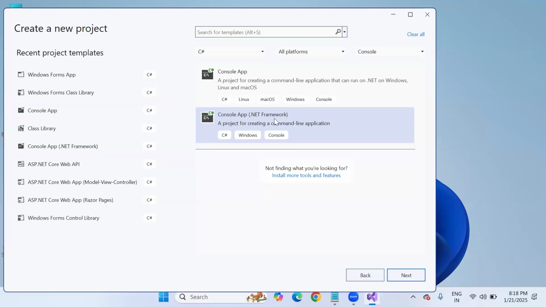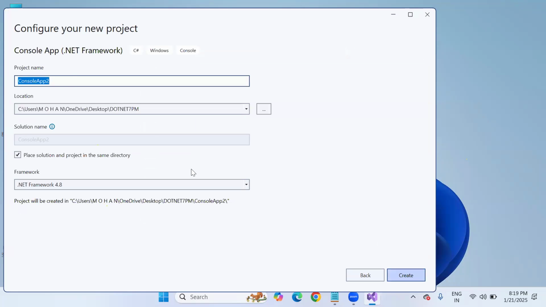So the choice is yours. If you go through this template, a console application can be created which will run only on the .NET framework platform. But the moment I choose the other one, it is not .NET framework, it is core framework, which can run on Windows, Linux, Mac OS, and other operating systems. First, let me select this one just to go through a few steps and go back again. Okay, so let's go to next, application name. It is asking.